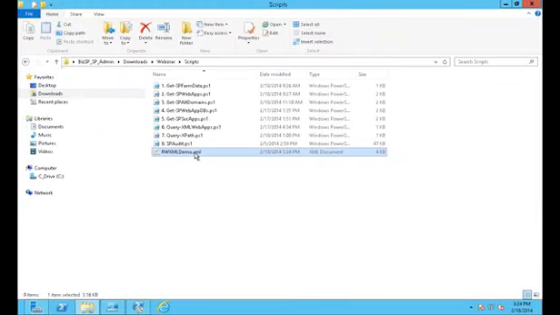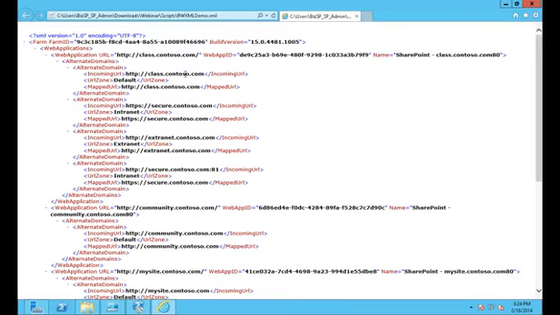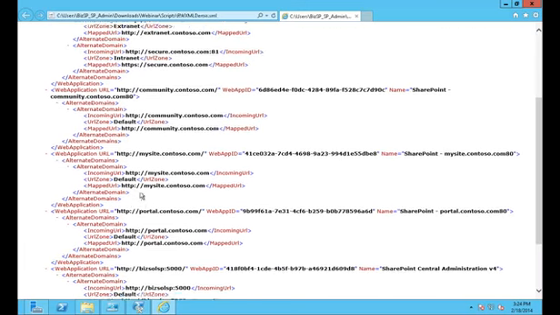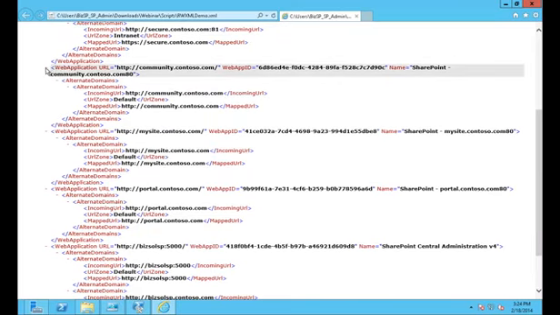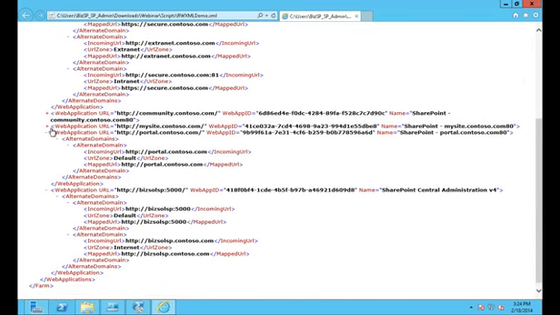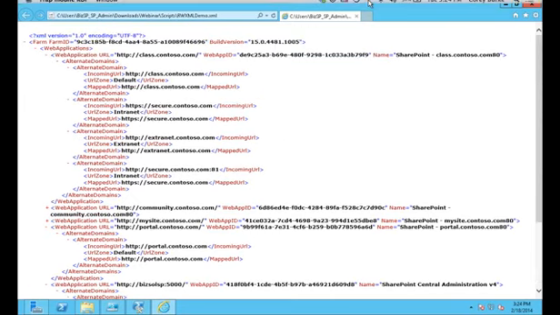And we go back here and look at our XML again. So now you can see, instead of just a list of web applications, we've actually got web application with URL. Under there, we've got alternate domains. We have alternate domain for default, intranet, extranet, all of those. And then it goes to the next web application, next web app. So that gets all the alternate access mappings into your XML.